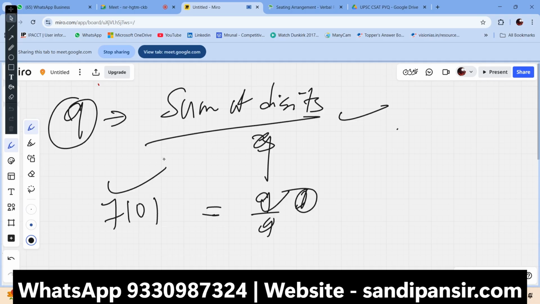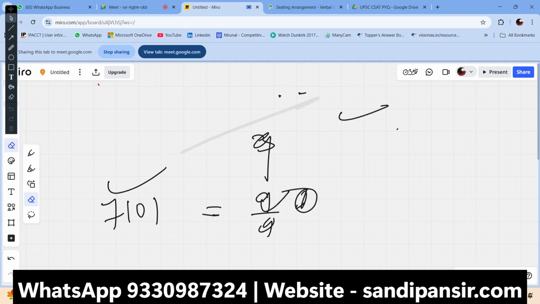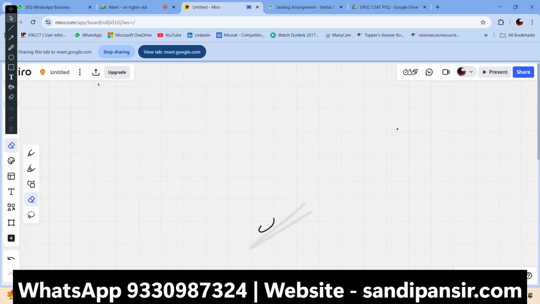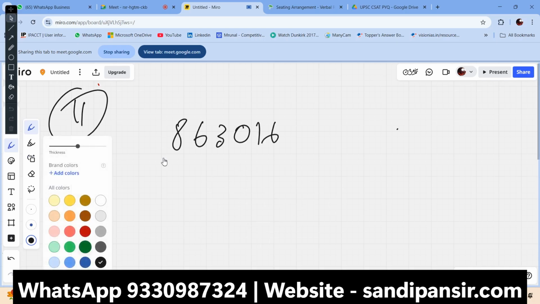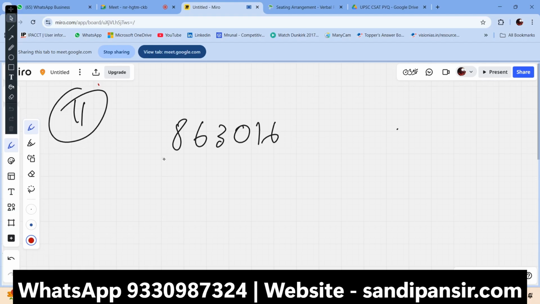Got it? Now, the most important part, where we'll be getting questions: the divisibility of 11. It's quite unique. Suppose there is a question: 863016, is it divisible by 11? How do we have to check? We have to add the alternate digits. That means 8, 3 and 1. How much is this? 8, 3 and 1 make 12. And the other alternate digits also sum to 12.